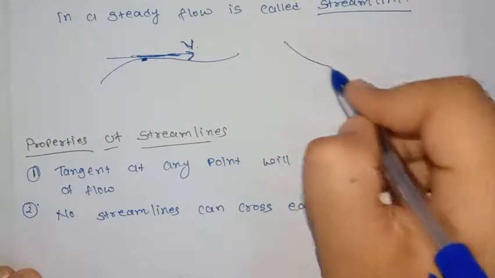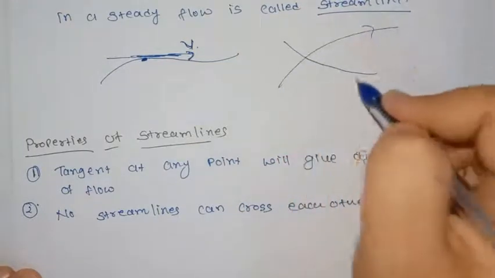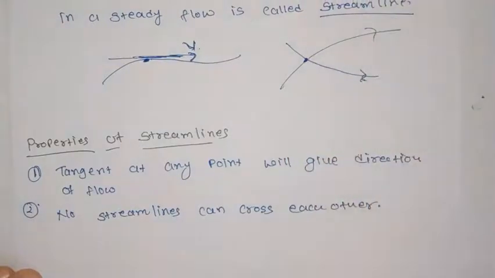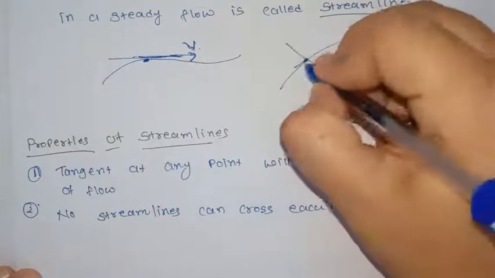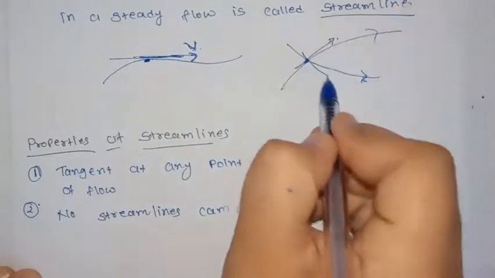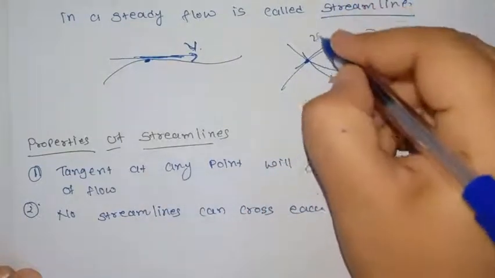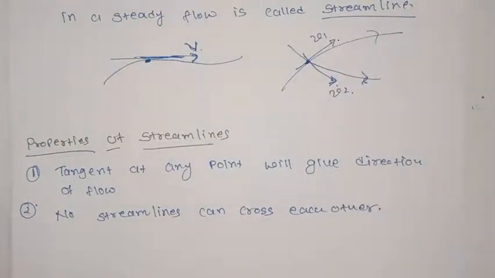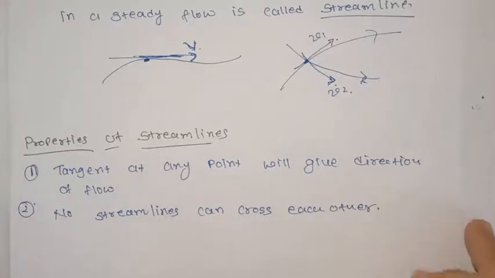For example, there are two lines, they are crossing each other. So at the point of intersection, we will get two different tangents. That means two different velocities at a single point. It is not possible for a particle to have two different velocities at single point. So, no streamlines can intersect each other.